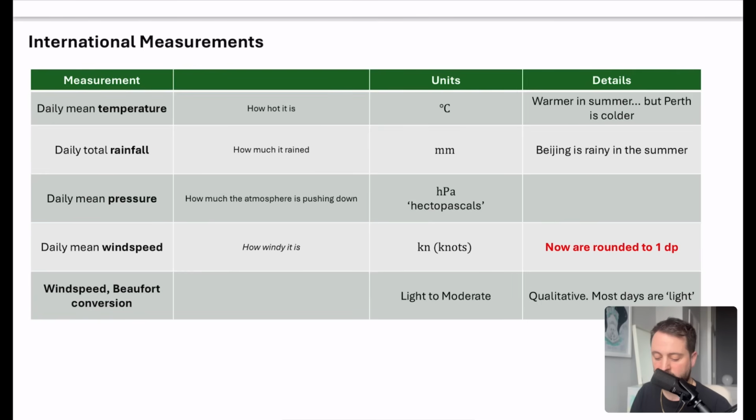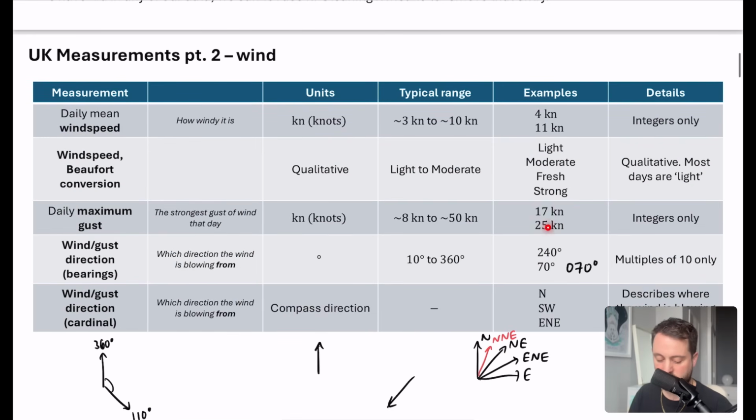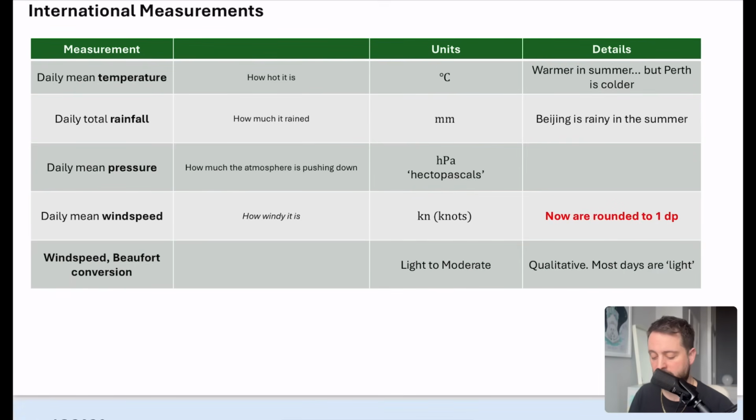The total daily rainfall: Beijing is very rainy in the summer. So if you have a very rainy destination and it's one of the international stations, it's very likely to be Beijing. For some reason, the wind speed is now being rounded to 1 decimal place, whereas when we looked at wind speed here, they were integers only. So I don't know why the data has changed like that. I can't imagine that's something that we need to be paying too much attention to, but hey ho, maybe. Again, the Beaufort conversions, mostly light to moderate, but most of the days are light in all of the data that I've looked at.